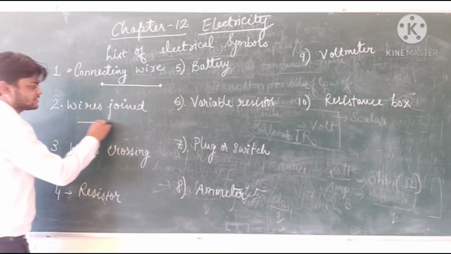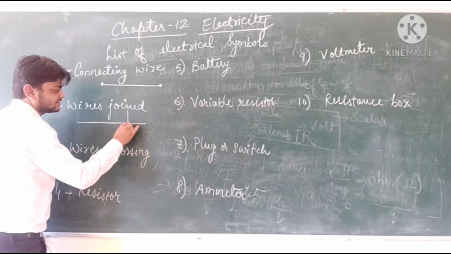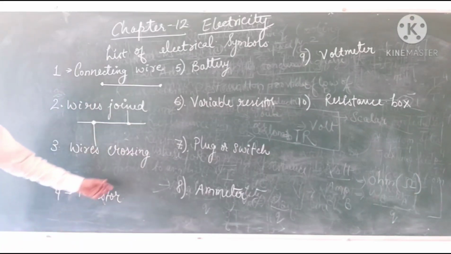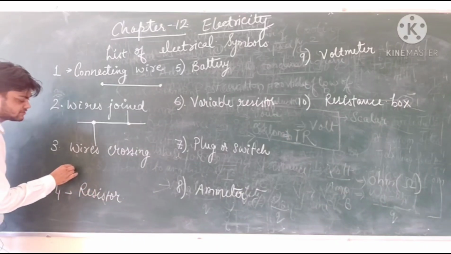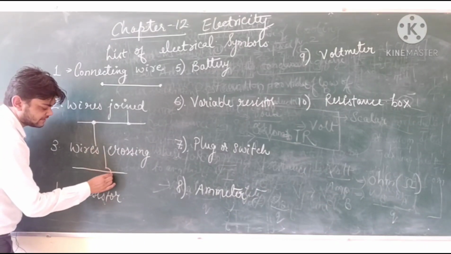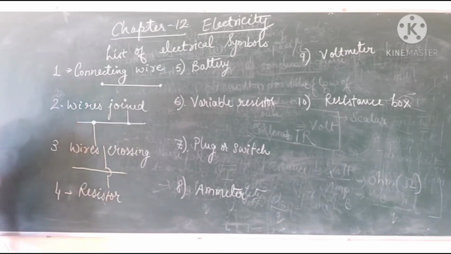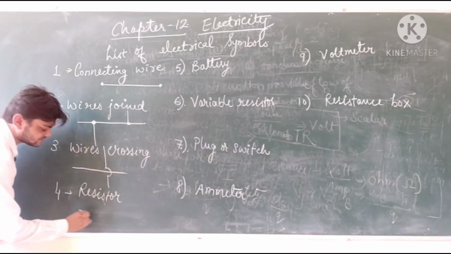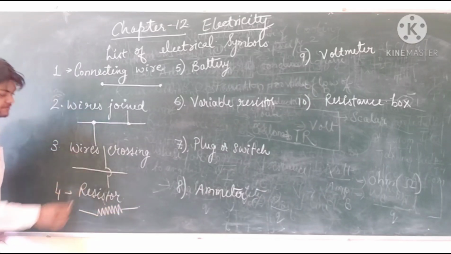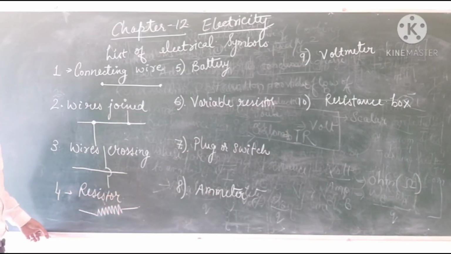If two wires are joined, they will be represented by a dot at those points. If two wires are not touching each other but are crossing each other, they will be represented in this manner. Whereas a resistance is represented by a zigzag with two connections on both sides.